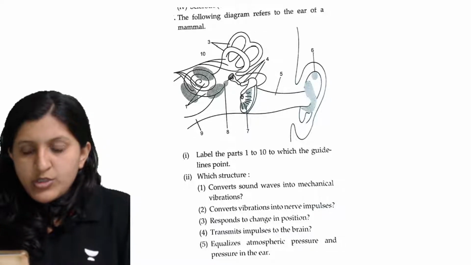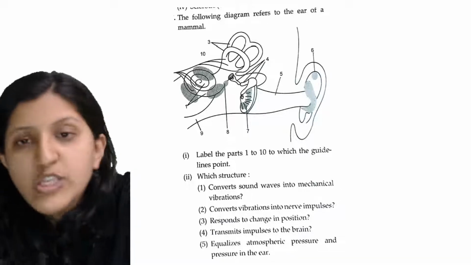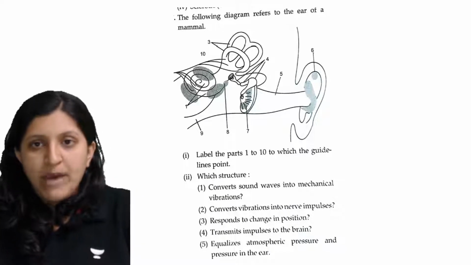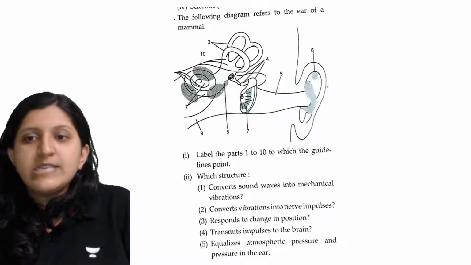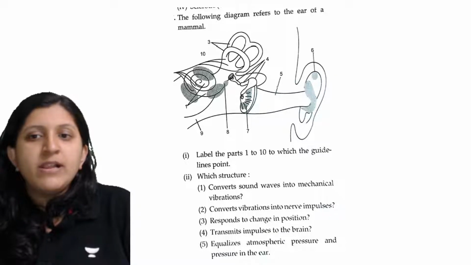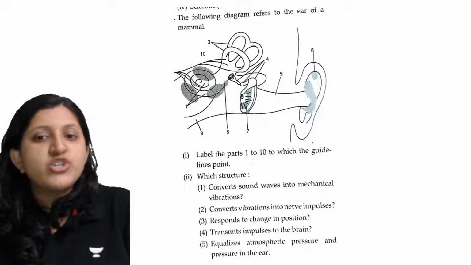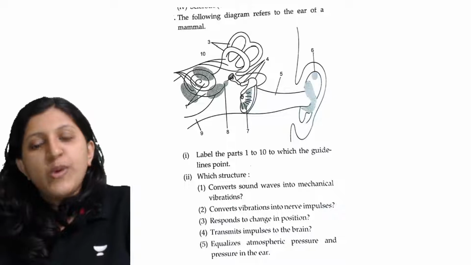Okay, so this one I think you have seen the question already. Let's see this. The following diagram refers to the ear of a mammal. So this is the ear of a mammal. You can see this is the pinna that they have labeled. Label the parts 1 to 10 to which the guideline points are given. Okay, so which structure is going to do all this?